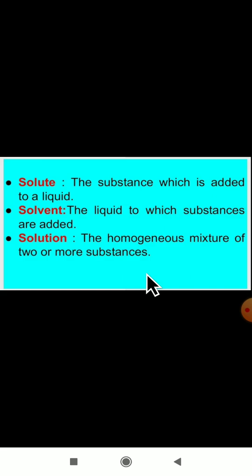Next we will see about solute, solvent and solution. These definitions you have to remember, very important. Then what is a solute here? The substance which is added to a liquid is a solute. Solvent is the liquid to which substances are added. Then it forms a solution. The homogeneous mixture of two or more substances is called a solution.